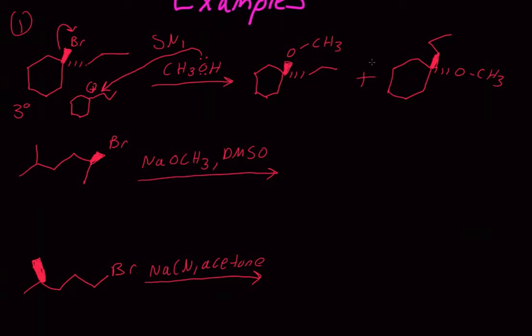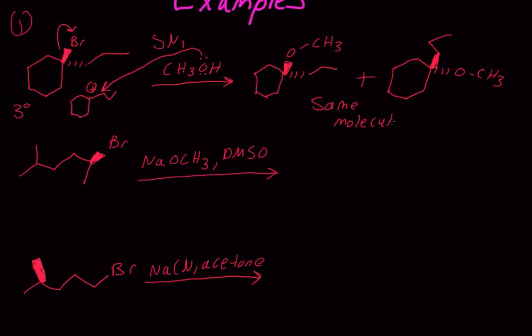But what I was trying to hint at is, it turns out this reaction doesn't give us a racemic mixture because these two are actually the same molecule. Because if I rotate this or flip this, this guy will become dashed, which it is right here, and this guy will become wedged, which it is right here. So these are actually the same molecule.